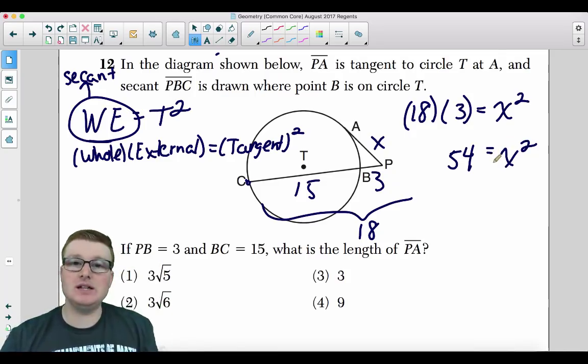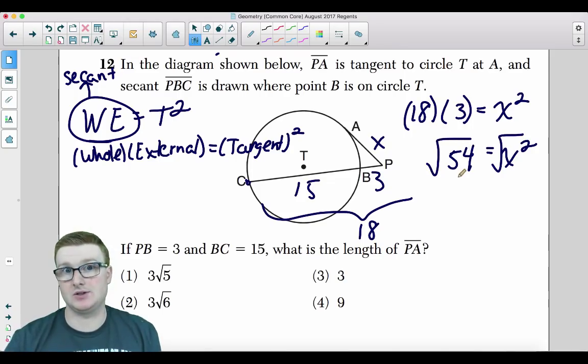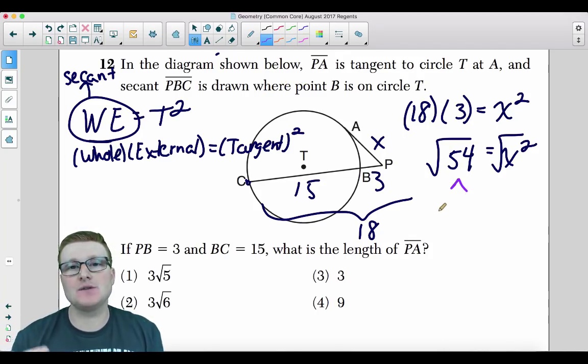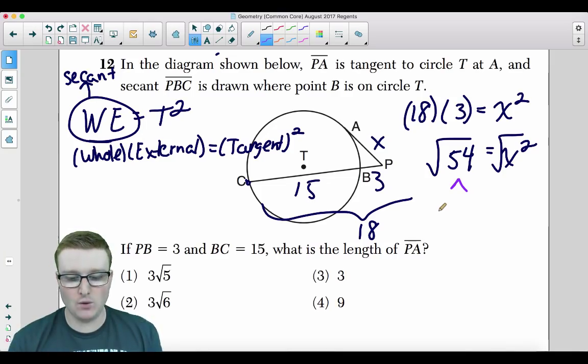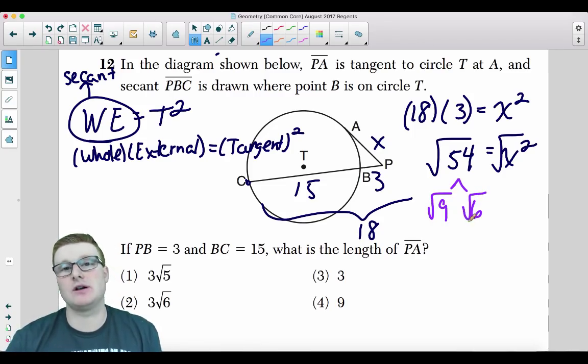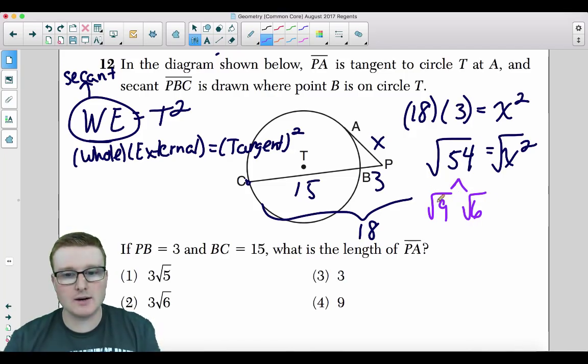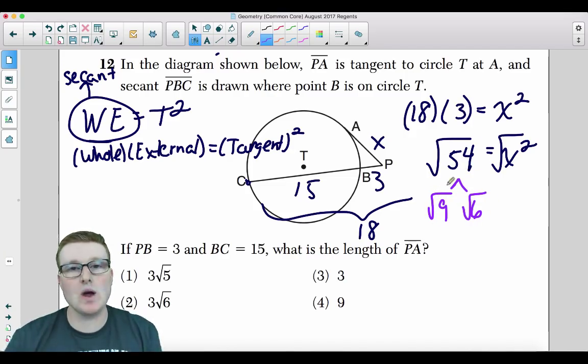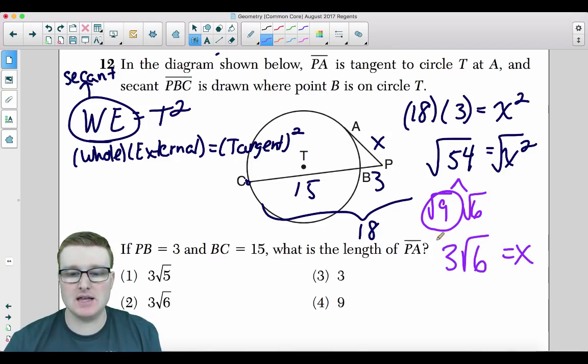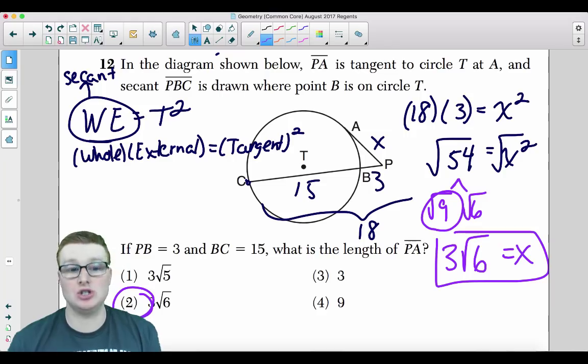Okay? So now what we need to do is take the square root of this. Okay, I hope that you remember how to simplify radicals from Algebra 1. So, you need to think of the highest perfect square that goes into 54. The highest perfect square that goes into 54 is 9. And then 6 carries on for the ride, because 9 times 6 gives you 54, but we're breaking it down in terms of radicals. The square root of 9 is the highest perfect square of radical 54. So the square root of 9 is 3. The radical 6 comes along for the ride. That equals your value of x. Your answer is choice 2.